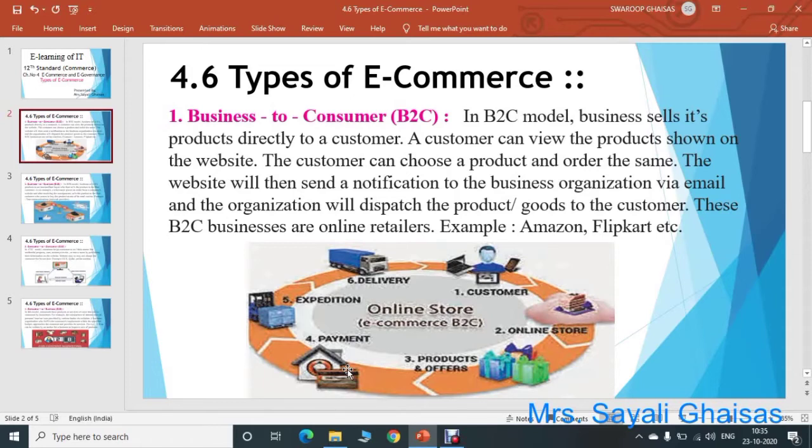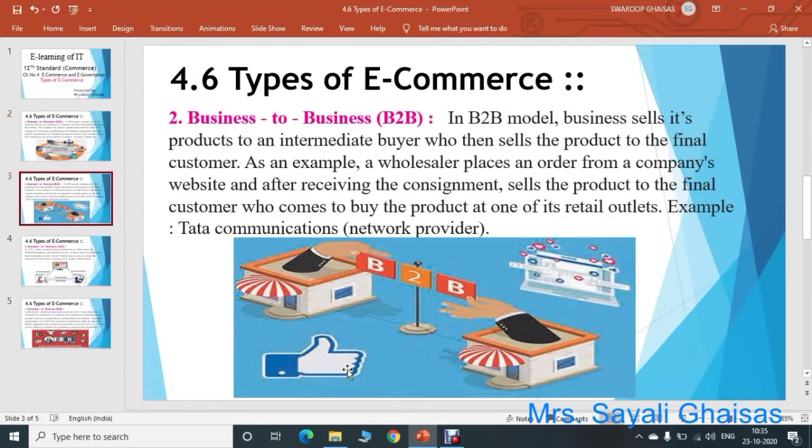B2C is nothing but online retailers. Second type is business to business. In the B2B model, businesses sell their products to an intermediate buyer who then sells the product to a final customer. That is, here your products are not sold directly to the customer, but there is an intermediate buyer between these.